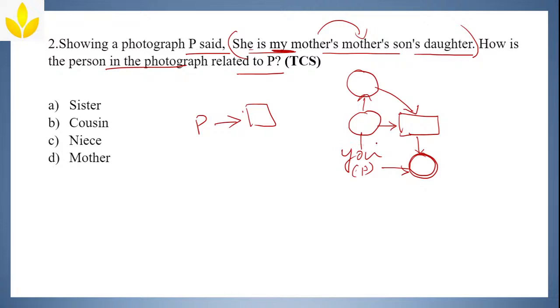If it is your mother's side relation, you will call it maternal. If it is your father's side, you will call it paternal. Whether it is a maternal aunt or uncle, or a paternal aunt or uncle, their daughter or son will become your cousin. So the answer is cousin.